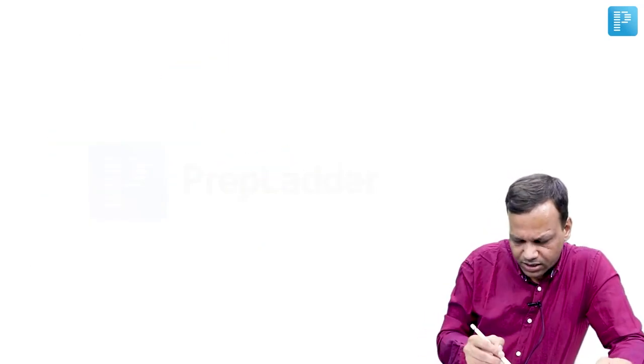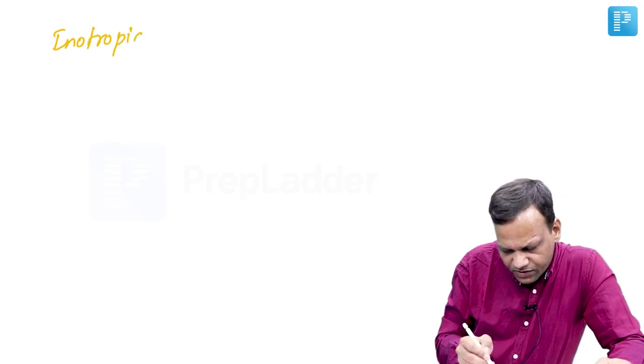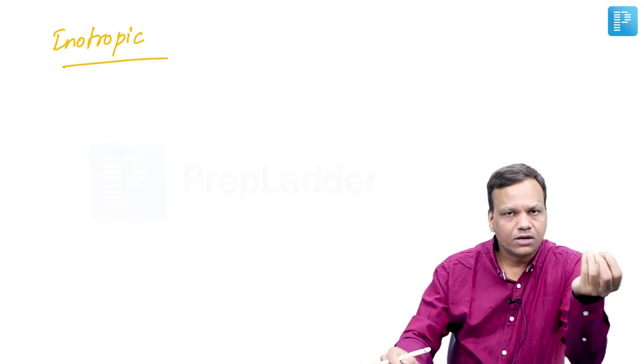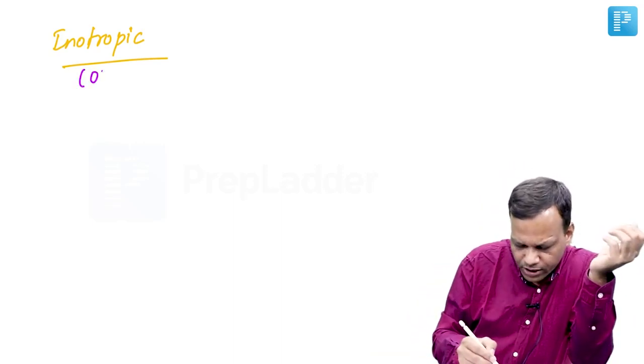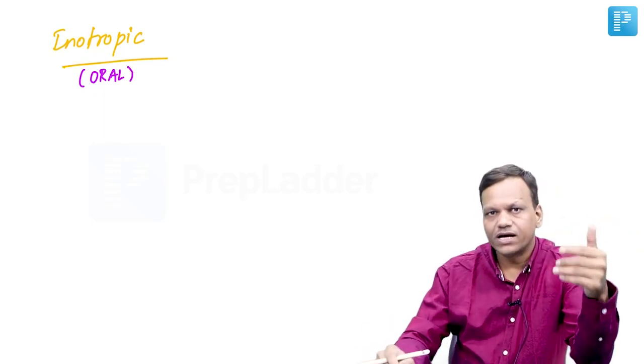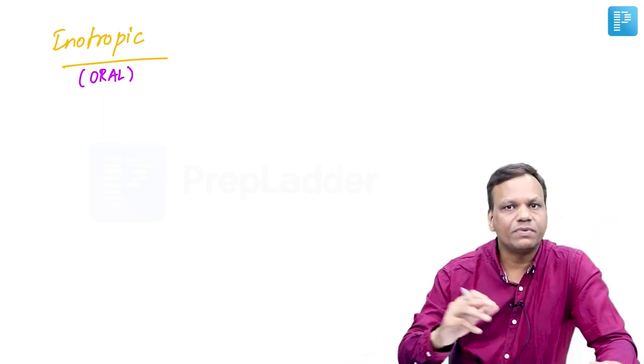Then moving to the last group, which is inotropic drugs. Now we were using inotropic drugs in acute CHF, but they can also be used in chronic CHF. The important thing is a drug which is useful in chronic CHF must be given orally. Drugs like dopamine, dobutamine are not effective orally. So we cannot use them in chronic CHF.